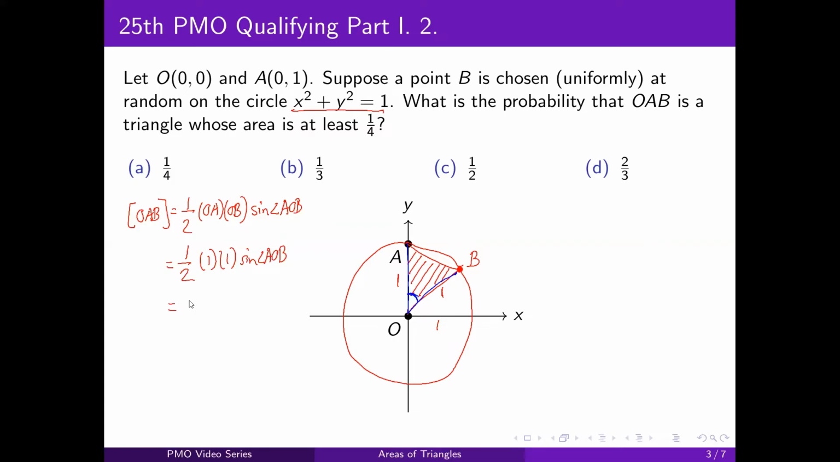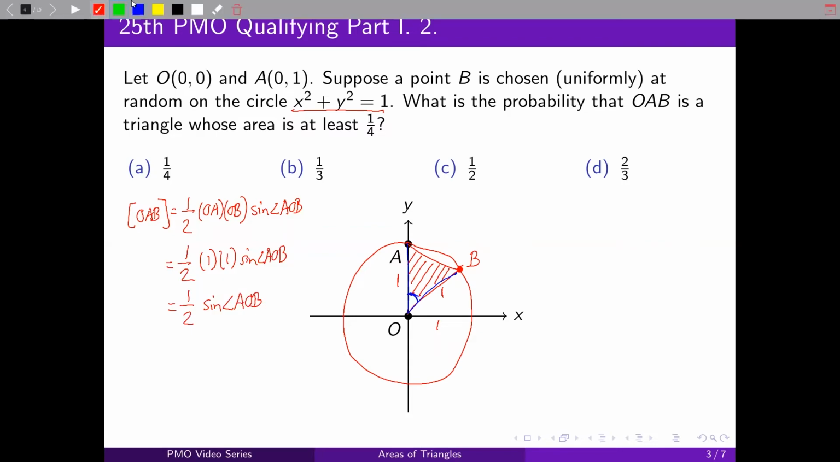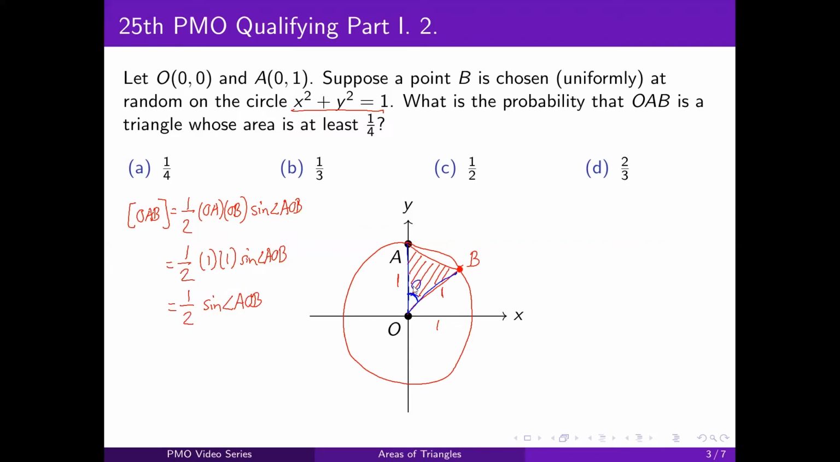Now we can simplify the area to be 1/2 sine of angle AOB. And let's call that angle theta. Let's say that angle AOB is theta. Therefore, the area of your triangle is just 1/2 sine theta. And we want this to be at least 1/4. Or in other words, we want to find the value of theta such that sine theta is greater than or equal to 1/2.